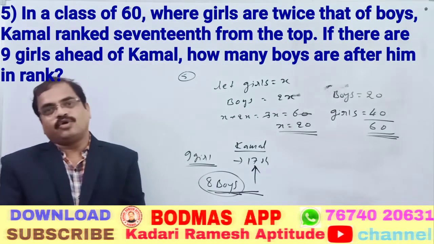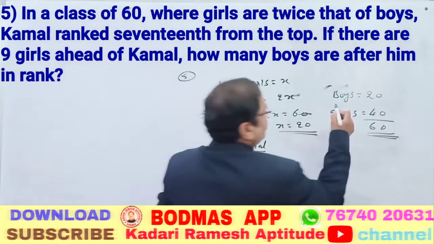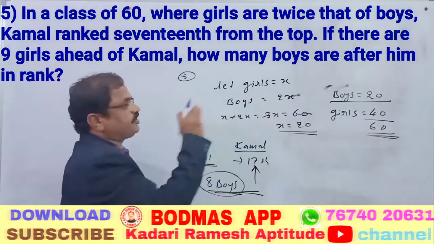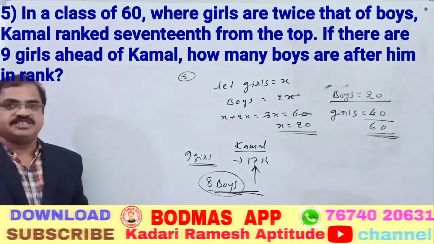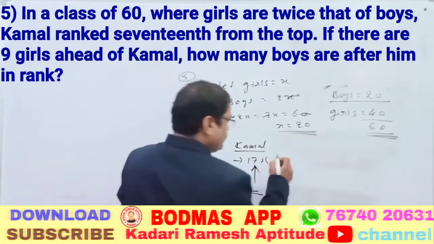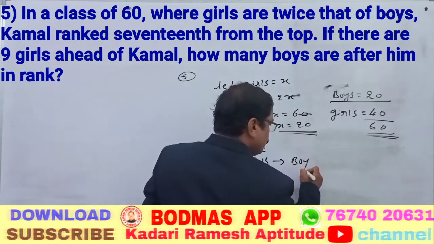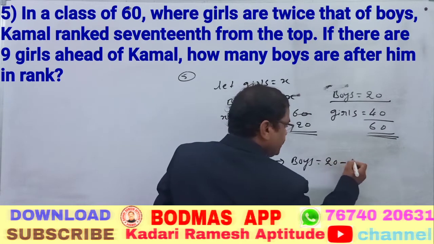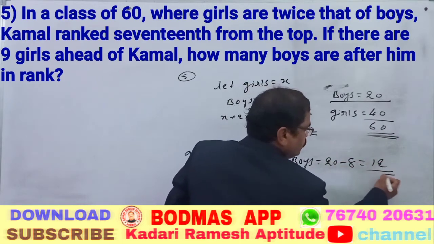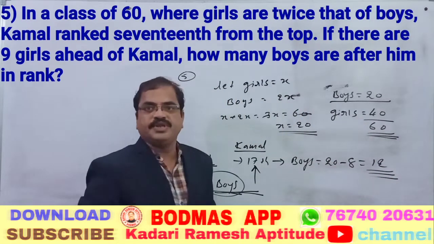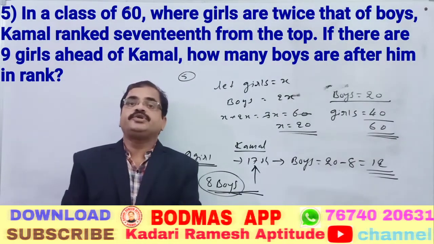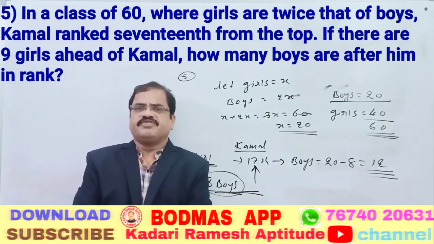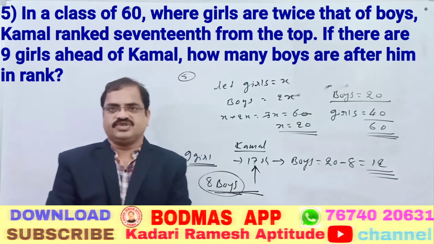Means the total boys are how much here? Total boys are 20. If the total boys are 20, on the left side there are 8 boys. After, on the right side, boys is equal to 20 minus 8, which is 12, the answer. So how many boys are there after Kamal? After Kamal, there are only 12 boys. Very, very simple. We can solve this question even without a pen.